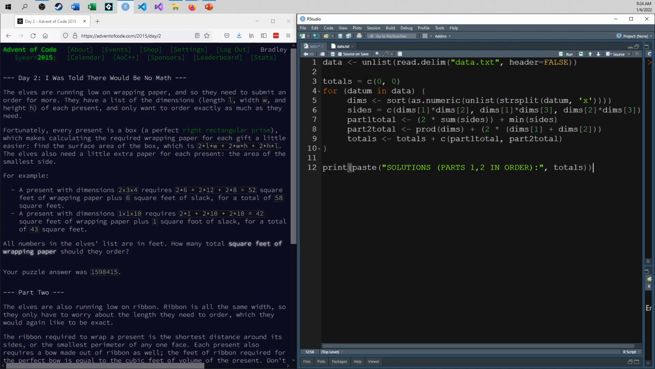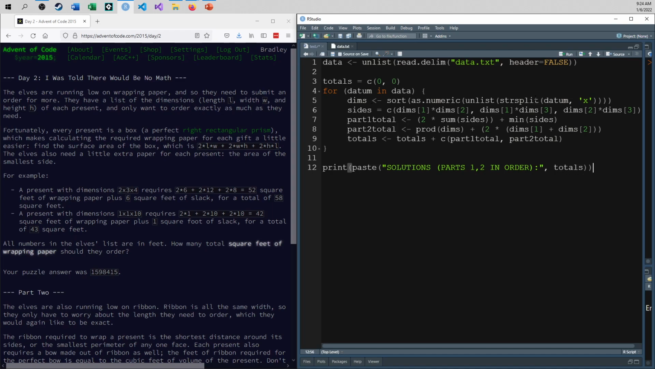So I'm starting off with a list. The 0 here is the first element, the part 1 answer. The second element is the part 2 answer. And of course, starting out, there's nothing to wrap, and no ribbon. I'll worry about part 2 when we get there. You can see my answer there.